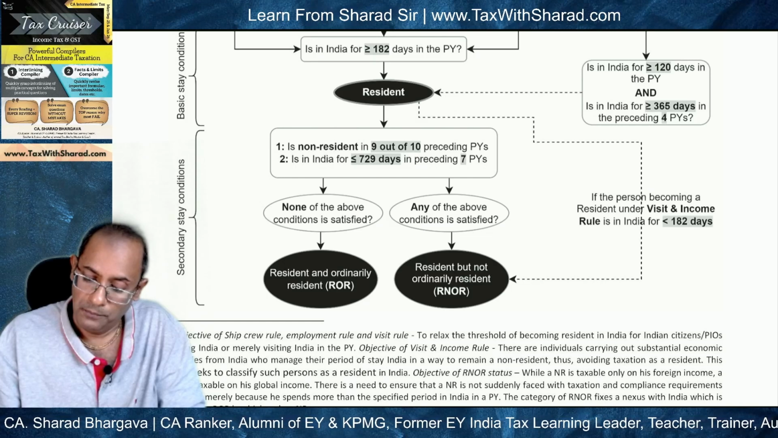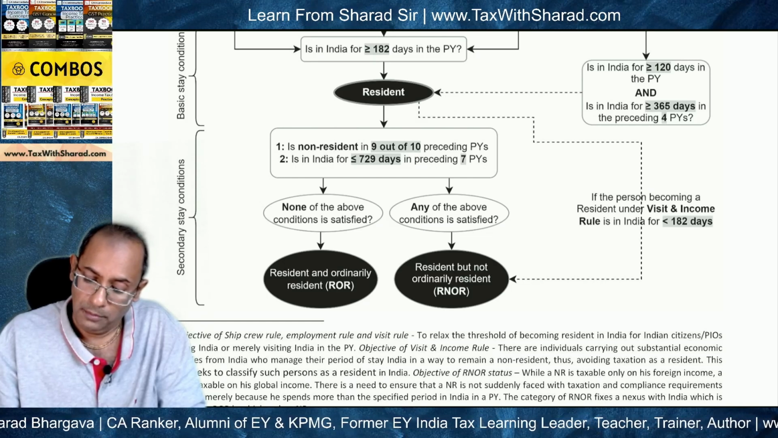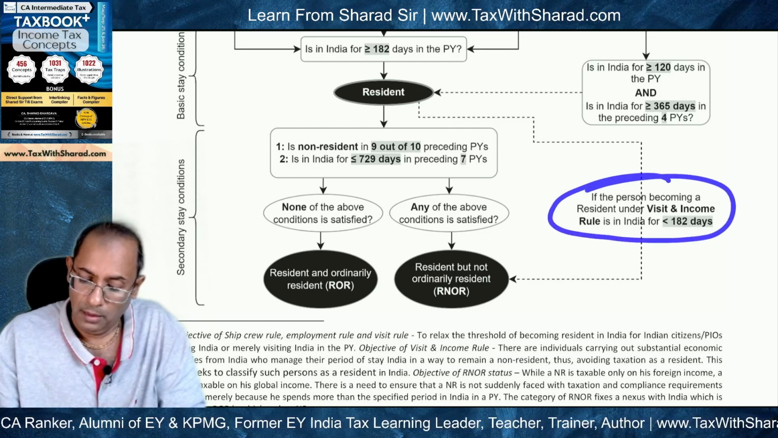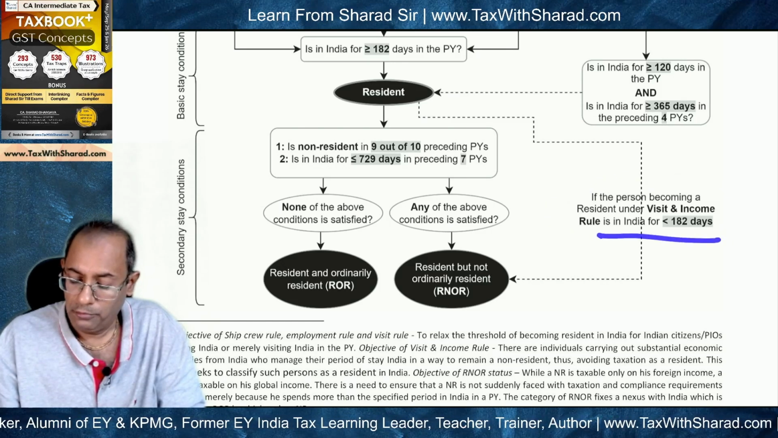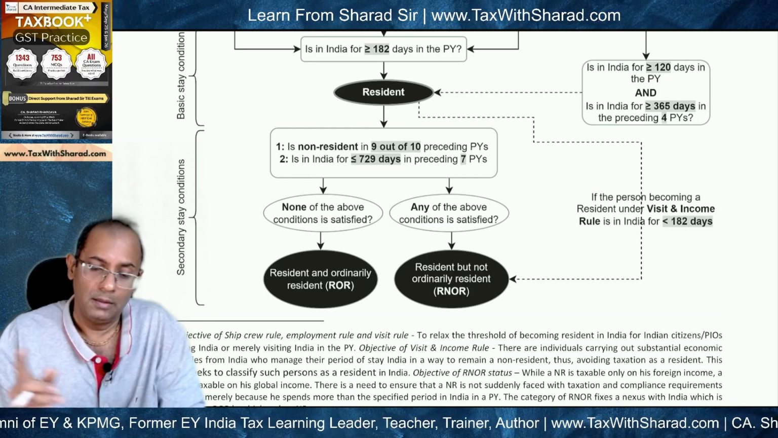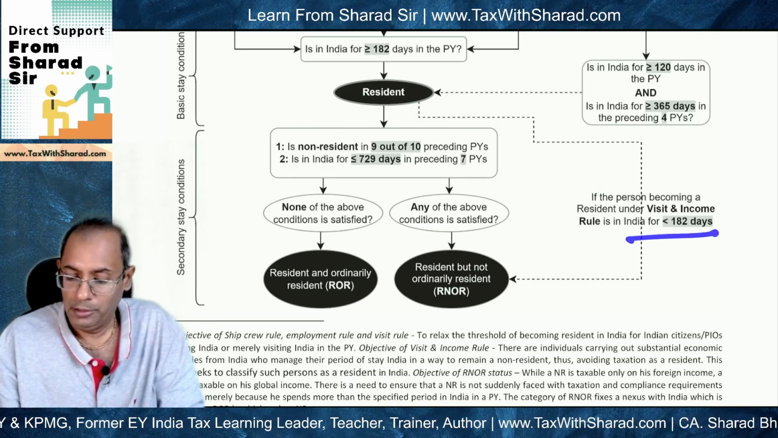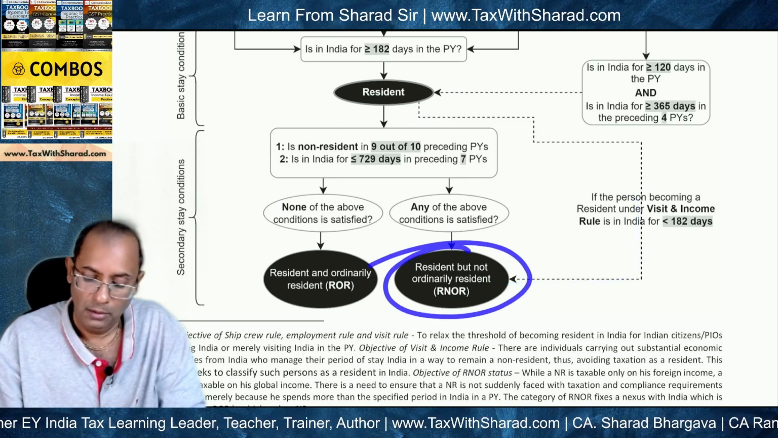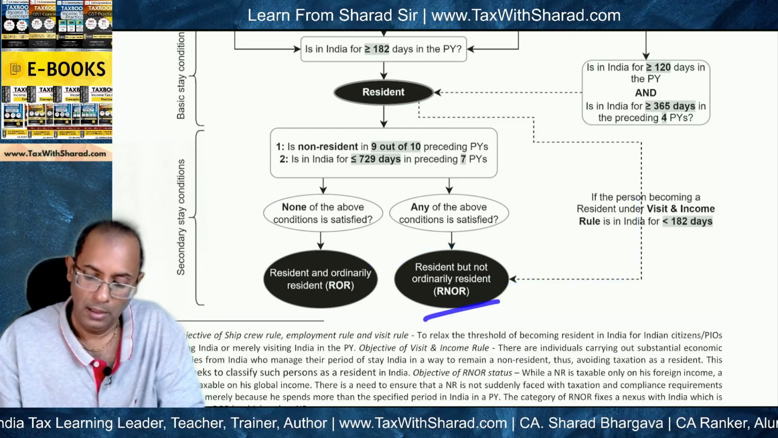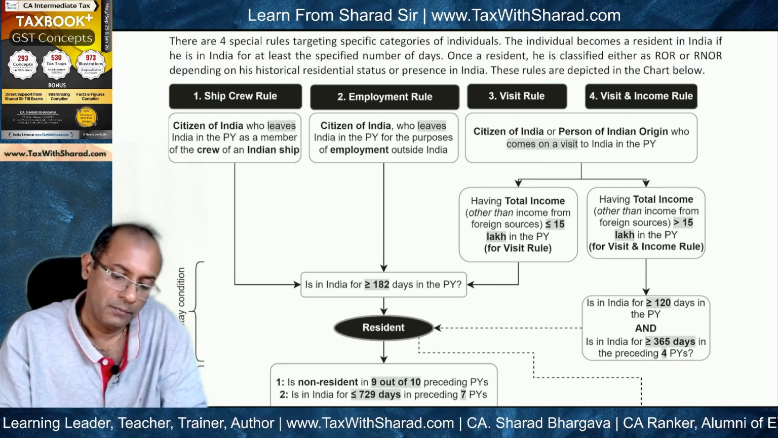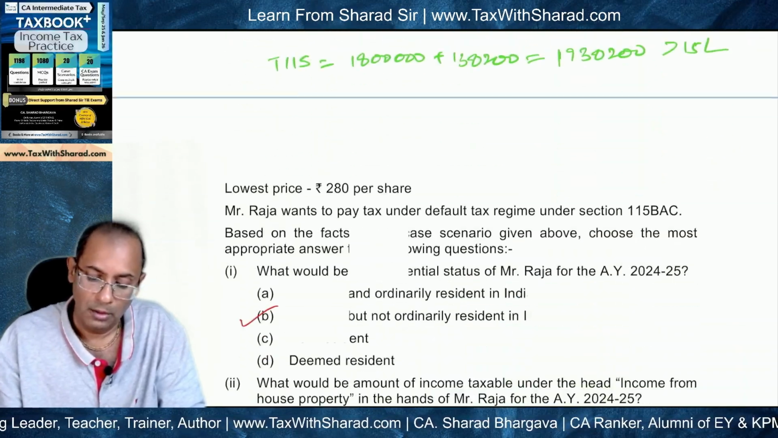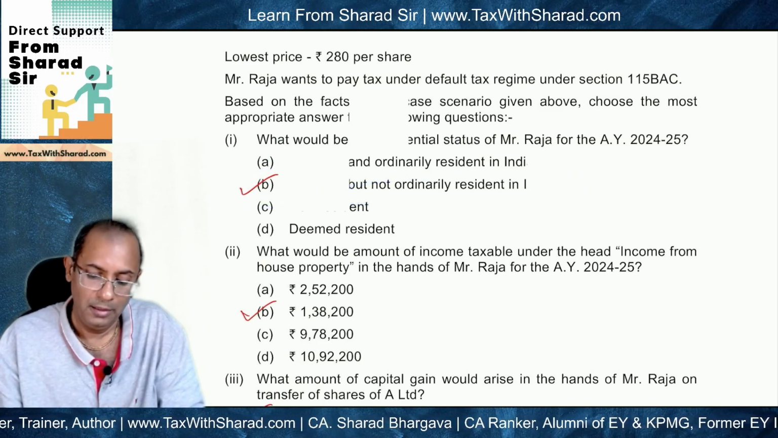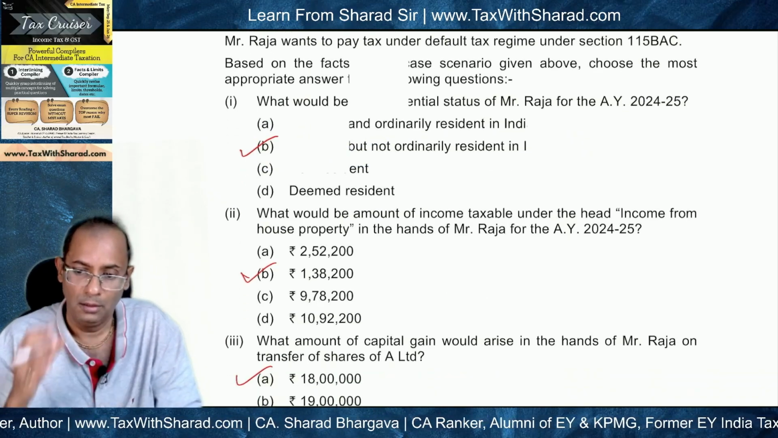Now, if a person becomes a resident and he is in India for less than 182 days, since he is in India for 124 days, this condition is met. In that case, he will be treated as a resident but not ordinarily resident, RNOR, under the visit and income rule. So his residential status will be what? His residential status will be resident but not ordinarily resident in India. Okay, so this is how we arrive at the answer.